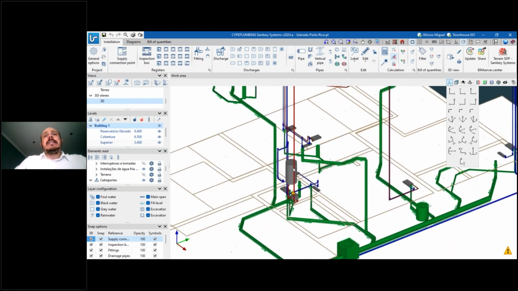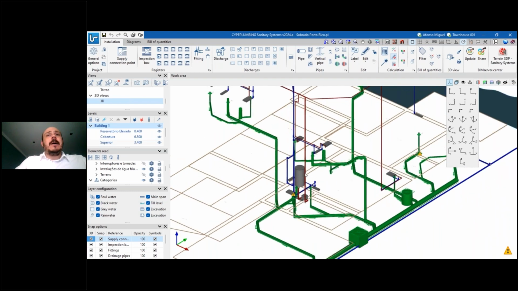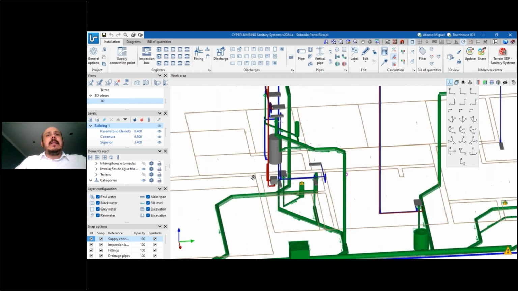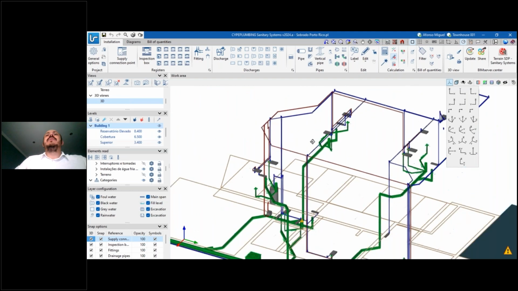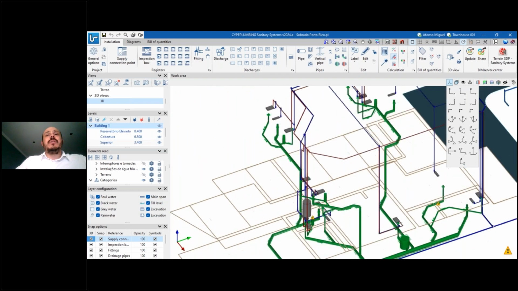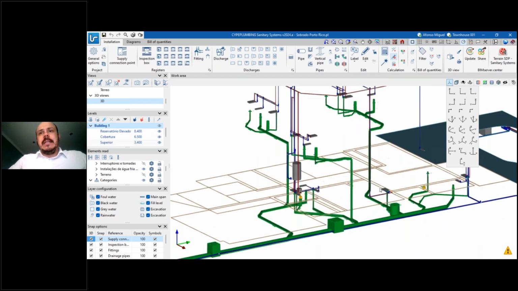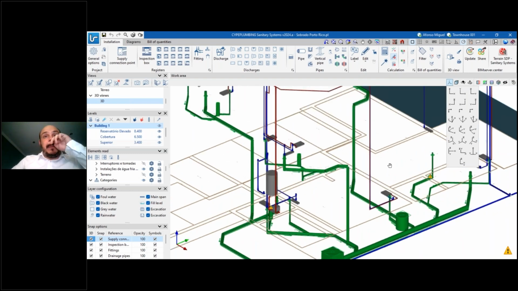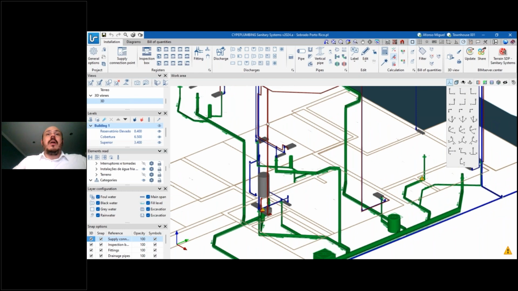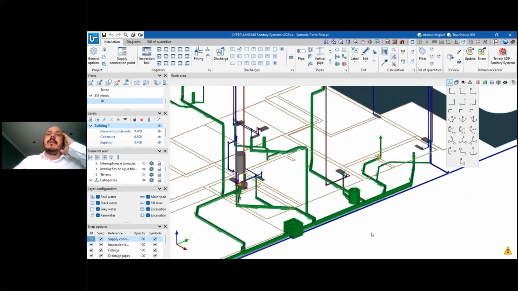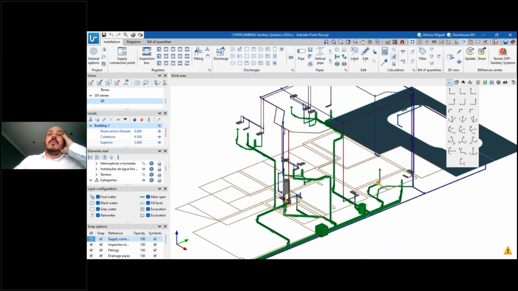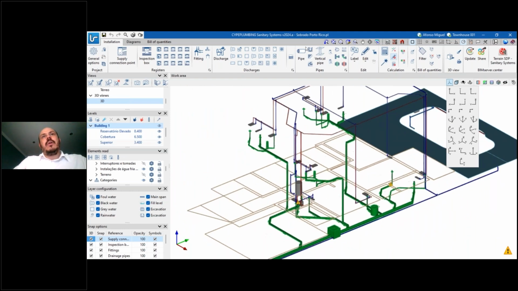They are the water that is for human consumption, or for example hot water. So we have two softwares to design these two parts of the plumbing installation. One for hot water and cold water, and another one for wastewater and rainwater. In this case we are talking about sanitary systems.